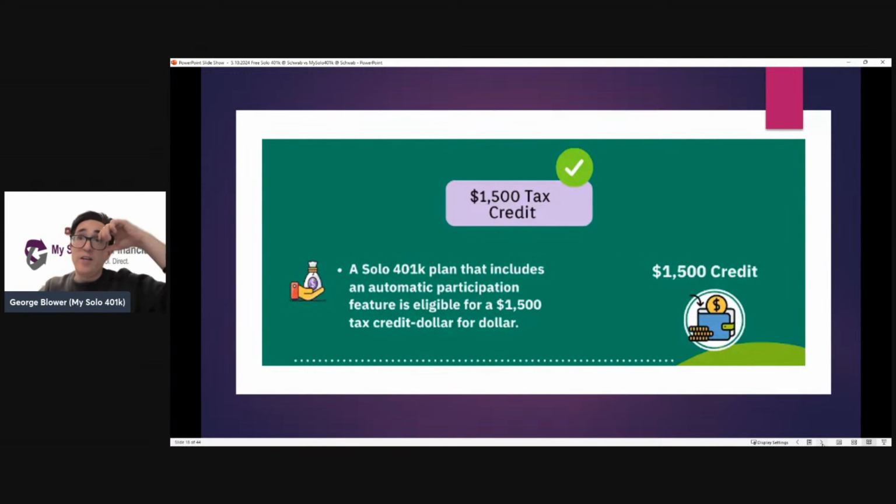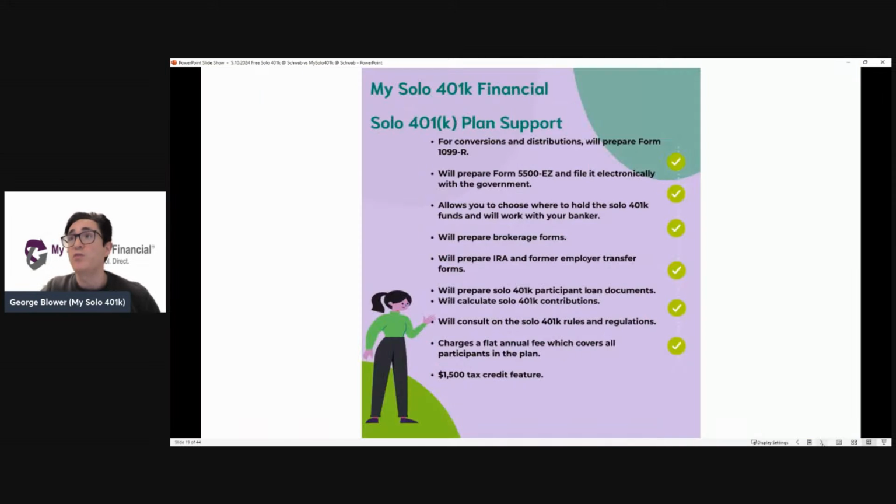$1,500 tax credit. And we'll talk a little bit more about that in a moment, but just at a high level, our plan, all types of plans, right? Whether it's a new plan or if someone's restating an existing plan from, say, maybe a discount brokerage like Vanguard to our plan, is going to make the self-employed individual eligible to be able to claim $1,500 in tax credits. It's $500 per year over 3 consecutive years, which is going to more than offset the cost to set up our plan over the first 7 years.